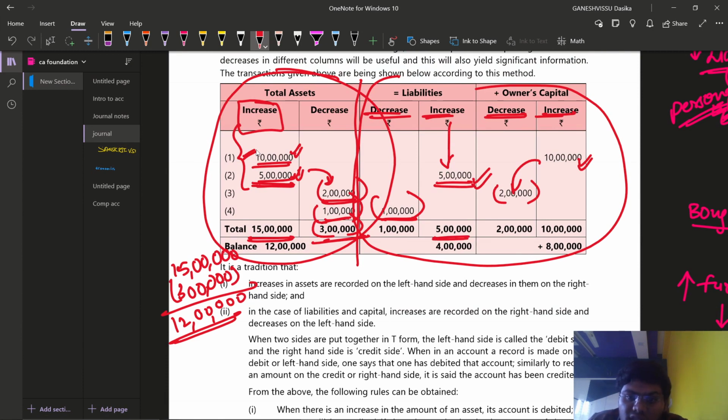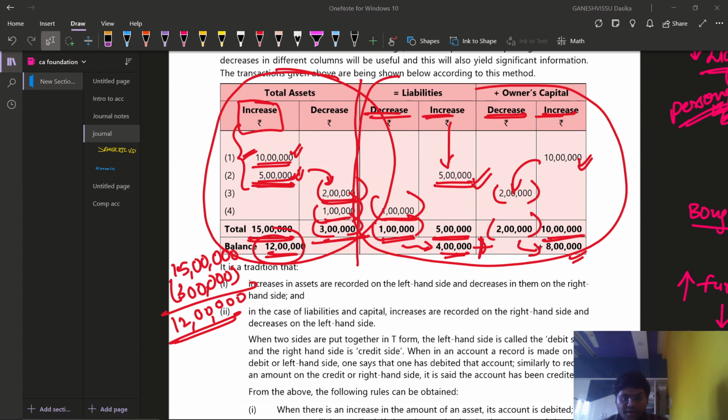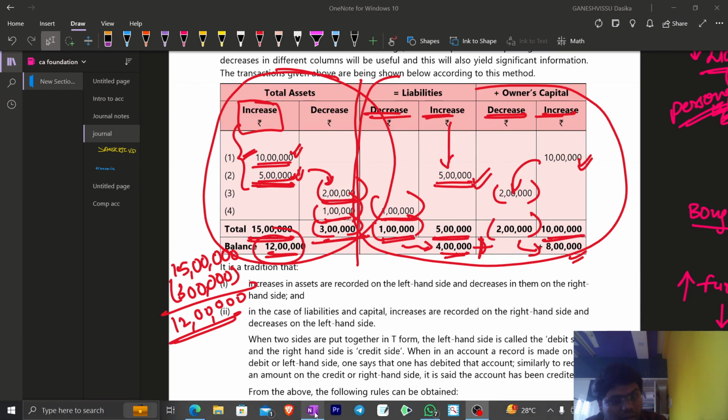And you can see increase in liabilities, total value of 5 lakhs, and now 1 lakh rupees has been decreased, so the net amount is 4 lakh rupees. The capital balance was 10 lakh rupees, from which we have decreased the capital balance by way of drawings of 2 lakh rupees. Can I say that net increase in capital is also 8 lakh rupees? Can I match these two items, 4 lakhs plus 8 lakhs, 12 lakhs, which is equal to 12 lakh rupees? So with that we can see how we can understand our accounting equation approach.